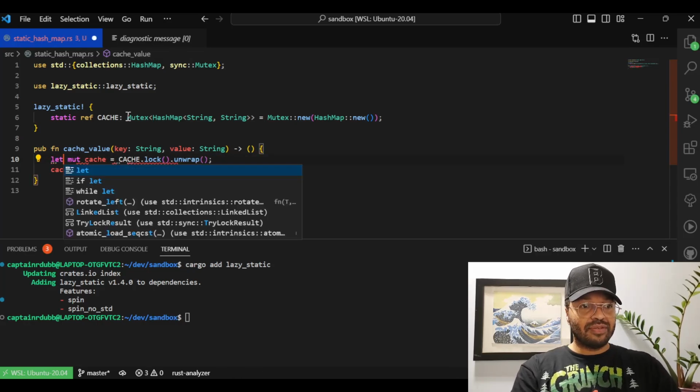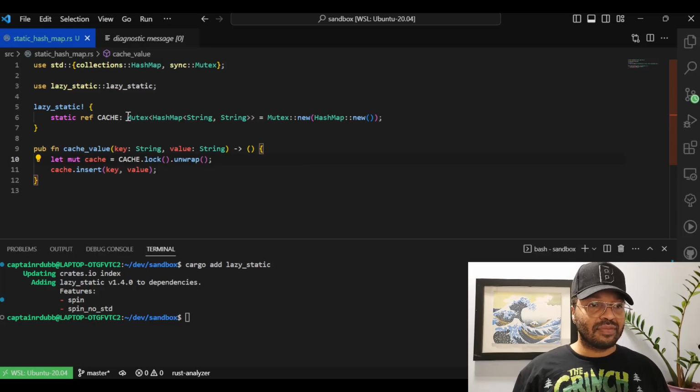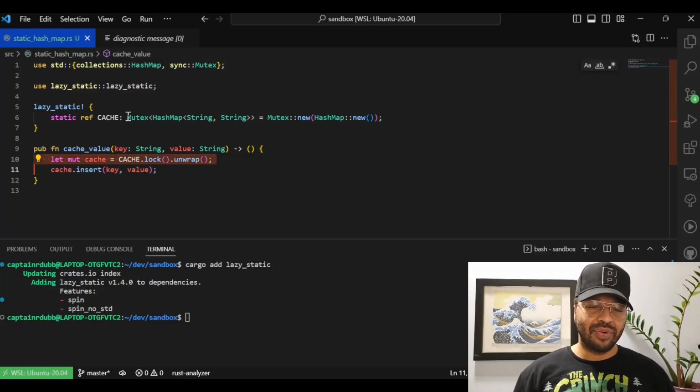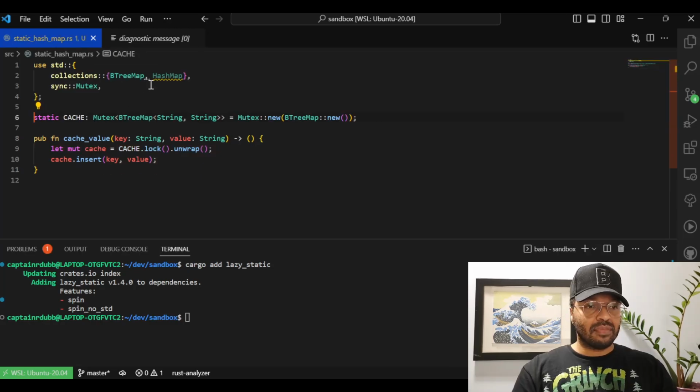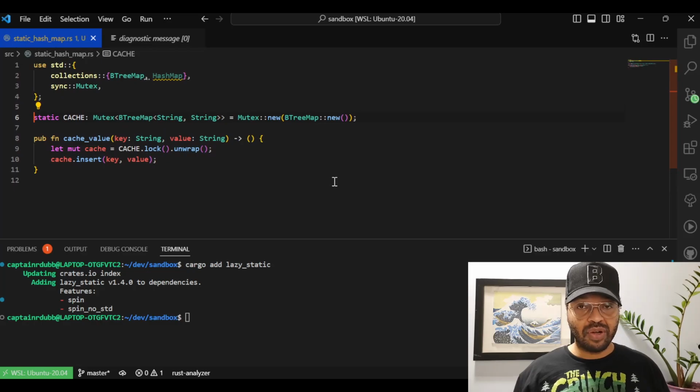Wrong language. There we have it. No compile errors. So what if we don't want to use lazy_static? Is there another type that gives us similar performance to a hash map? Yeah, we can use a BTreeMap. Okay, that works as well.